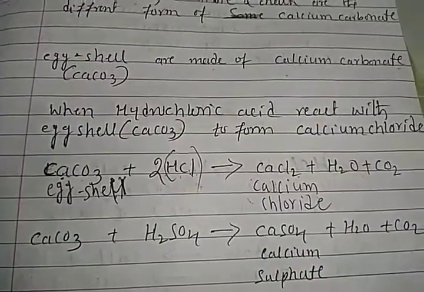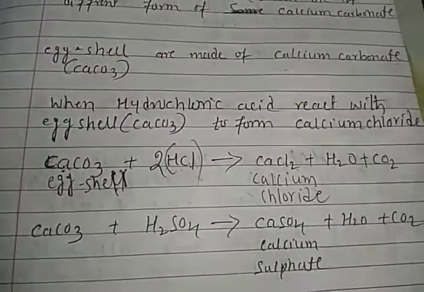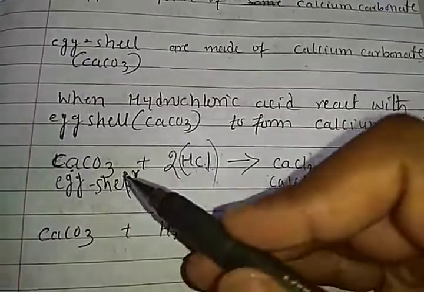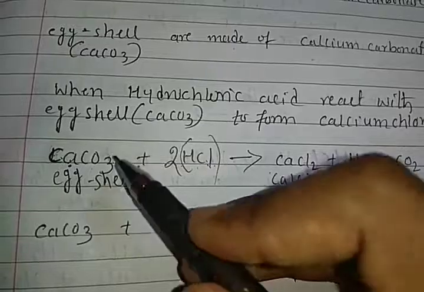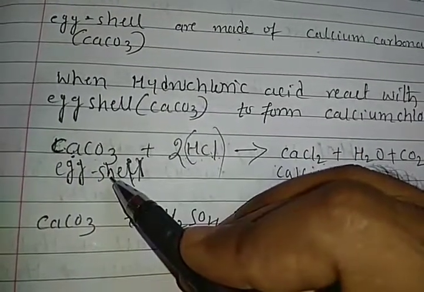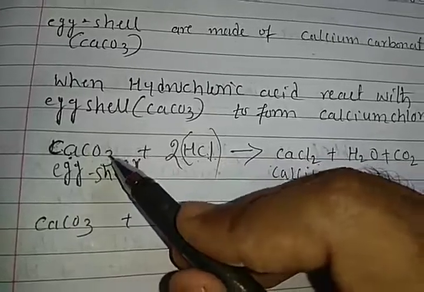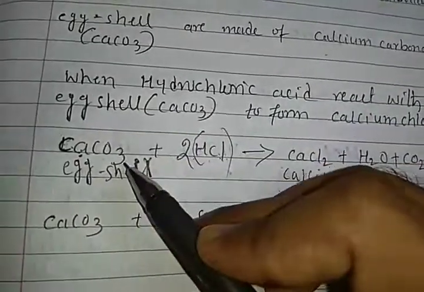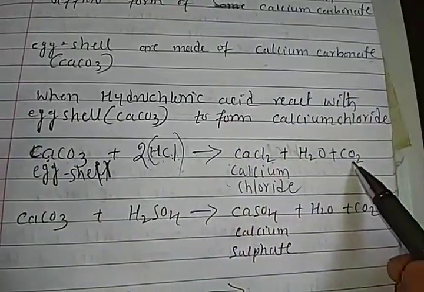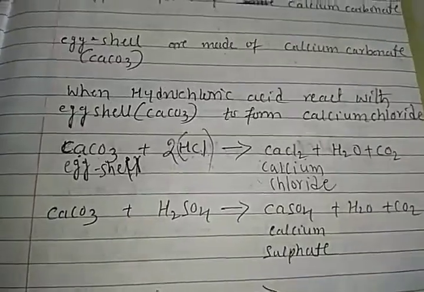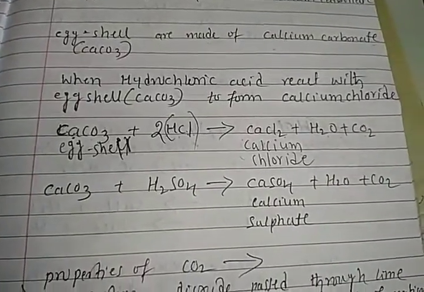Right, students? And if out of 3 oxygens we remove 1 oxygen atom, what is left here? CO2, right? From CO3 we remove 1 oxygen, add it to the hydrogens, and CO2 is left here. Right, friends? I hope you understood this chemical reaction. Is it completely balanced here?